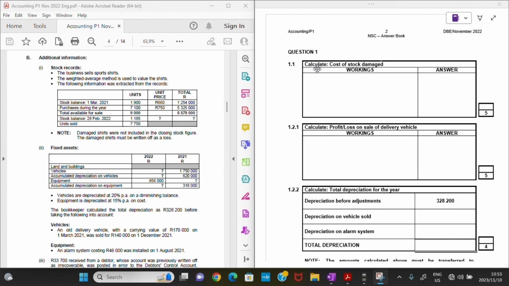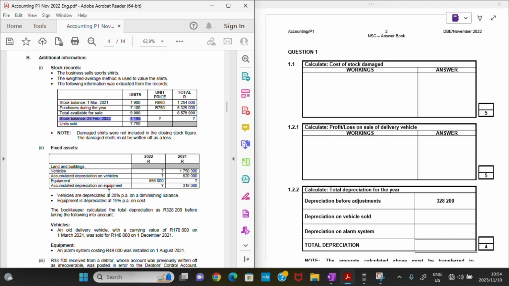Okay, so they also say note that damaged shirts were not included in the closing stock figure. The damaged shirts must be written off as a loss. So basically, within now my stock balance on the 28th of February 2022, my damaged stock is not included, right?